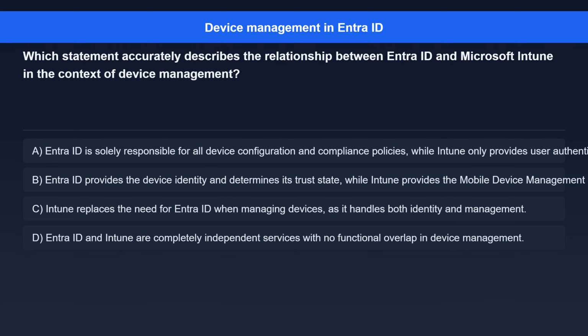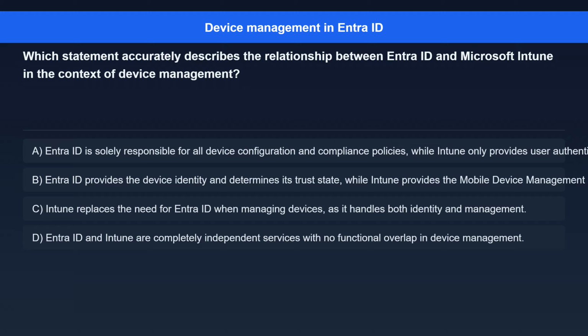Question 6. Which statement accurately describes the relationship between Entra ID and Microsoft Intune in the context of device management? Option A, Entra ID is solely responsible for all device configuration and compliance policies, while Intune only provides user authentication. Option B, Entra ID provides the device identity and determines its trust state, while Intune provides the mobile device management, MDM, capabilities for configuration and compliance.